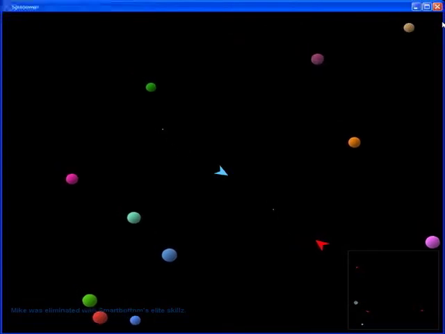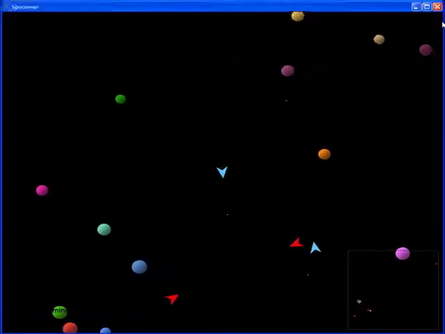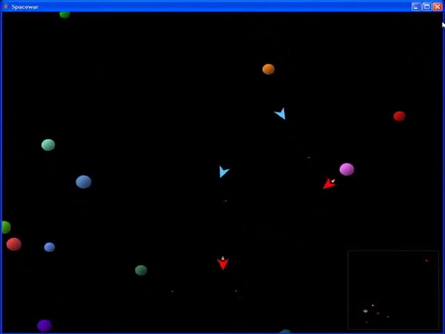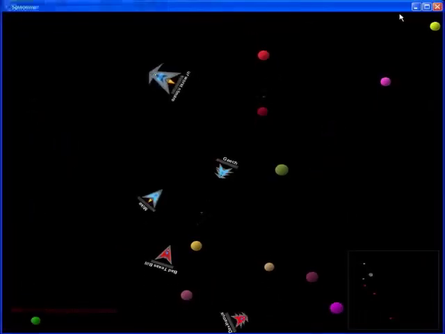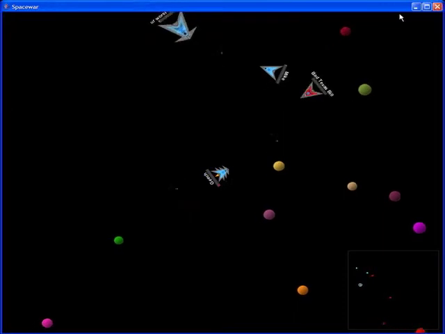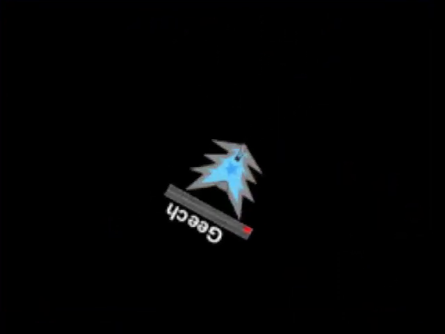In the initial version of the game, the embodiments were simple and showed only basic information, namely teams. In this scenario, a player cannot tell the other ships apart, or who they may be. With the introduction of the information-rich avatars, the players were able to more easily recognize other ships and players. For example, here's the ship on the blue team belonging to the fairly well-experienced male player, Geach.